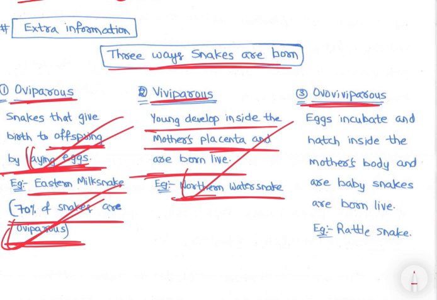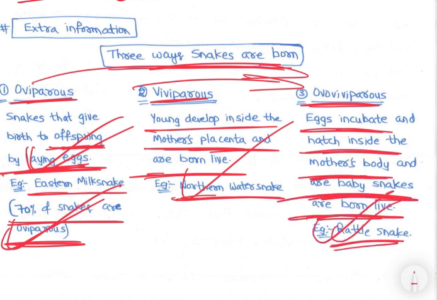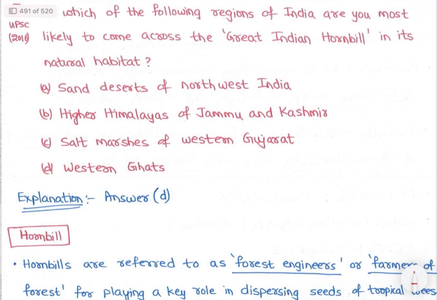Ovoviviparous is the combination of viviparous and oviparous. Eggs incubate and hatch inside the mother's body, and the baby snakes are born alive. Example, rattlesnake. Rattlesnake is ovoviviparous. So let's see the next question that was asked in 2016.